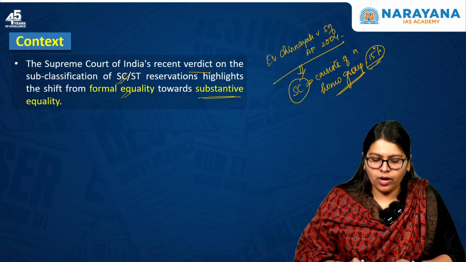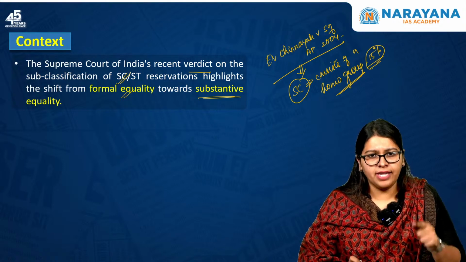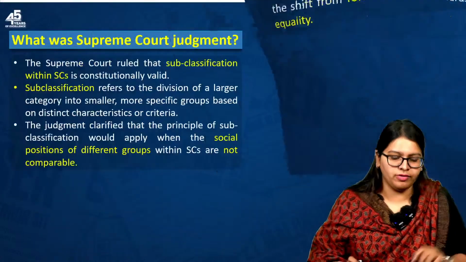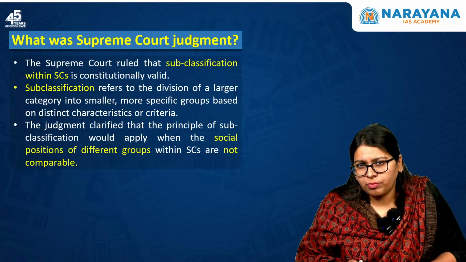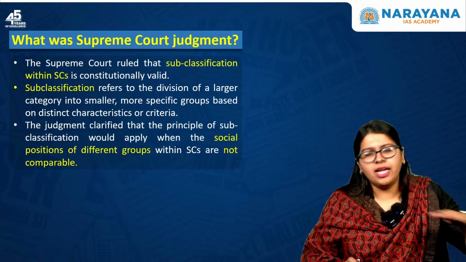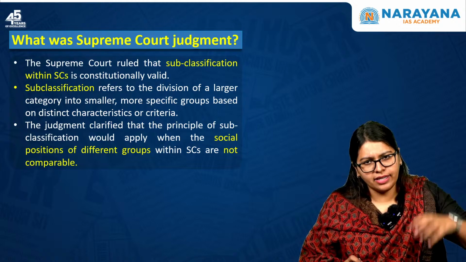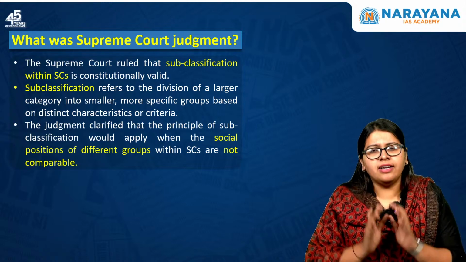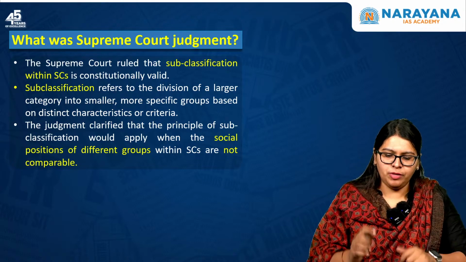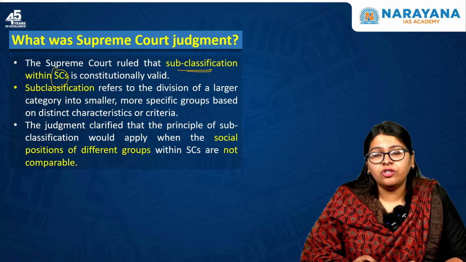Okay, now what happened recently is that the Supreme Court overturned its earlier judgment based on this concept of substantive equality. And why? This is what we will discuss. So what is the recent Supreme Court judgment? Earlier we saw they treated the entire SC community as homogeneous, and there was a 15% reservation that all the subcategories under the different castes in this SC community would avail. But recently the Supreme Court ruled that subclassification within SCs is constitutionally valid.